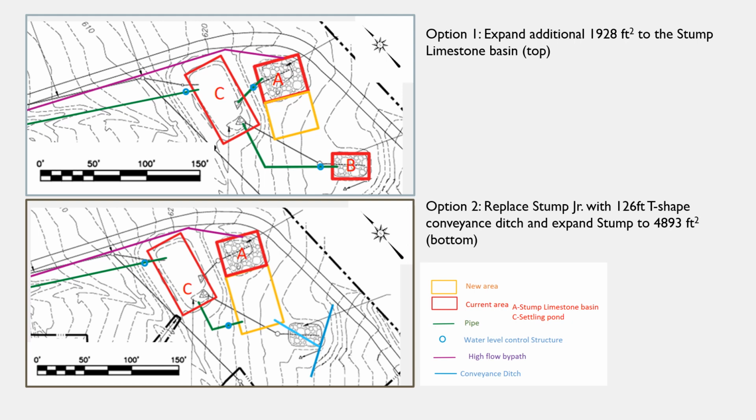Option 2 entails the replacement of Stump Junior with a 126 feet conveyance ditch and the expansion of Stump limestone bed. Based on the same AMD assumptions, the new total area required for the Stump limestone bed in the redesign is approximately 4,893 feet squared.